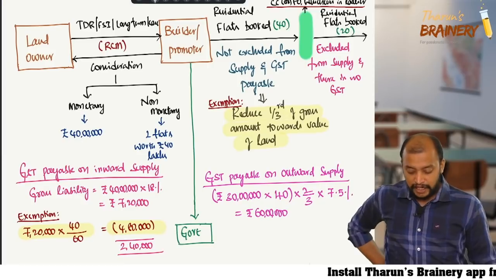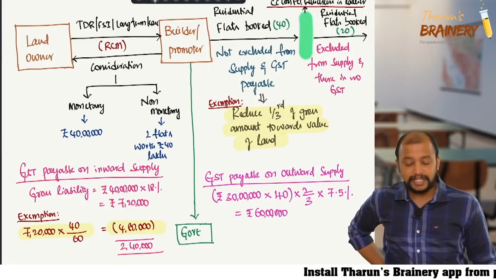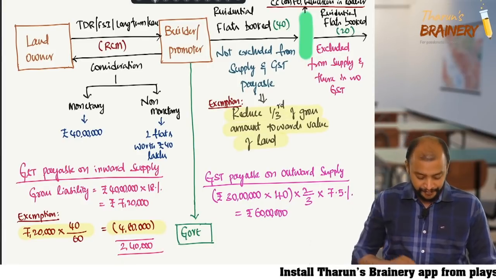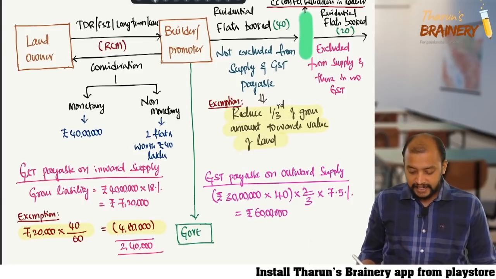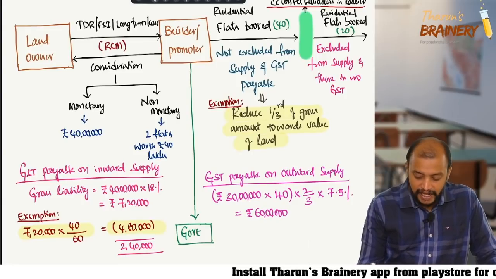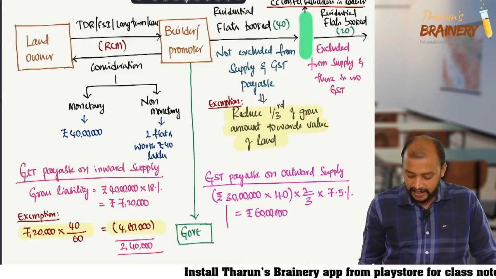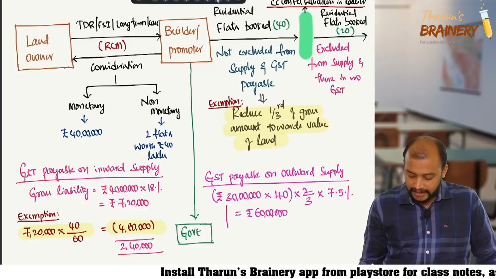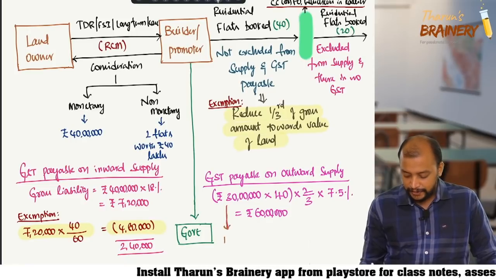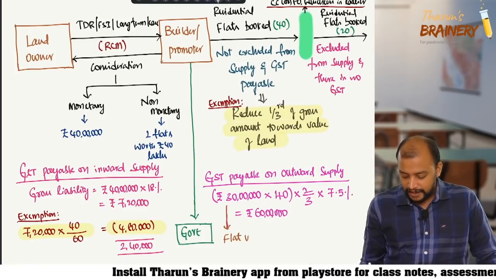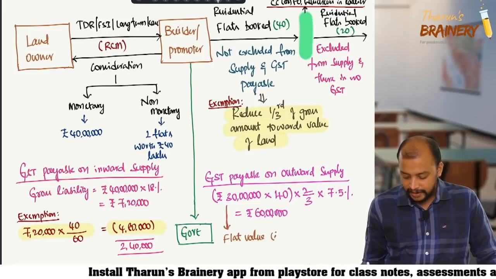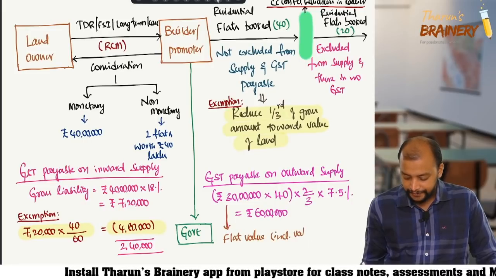Sir, what is the value of 30 lakhs referring to? 30 lakhs is value of flat. So value of flat is 30 lakhs. So this 30 lakhs is there, na? That 30 lakhs is flat value, including land, including value of land.